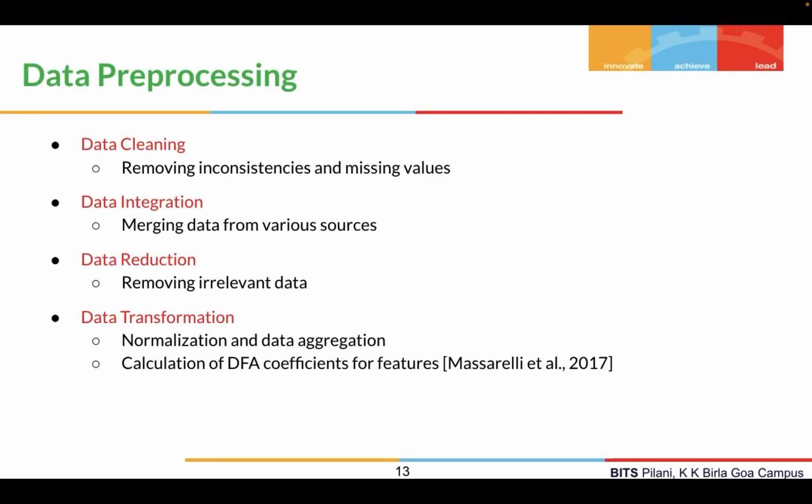Now, once we get the data, we need to preprocess it. We need to make sure that we remove and handle all inconsistencies. So the various steps are data cleaning, where we handle inconsistencies, missing values, and so on. Usually we collect applications from various sources, right? So we need to combine them into one, where we merge data from various sources. This is called data integration. We also have a data reduction phase, where we remove irrelevant data. And finally, we have the data transformation phase, where we perform techniques such as normalization, where we try to normalize data within a specific range, data aggregation, and so on.